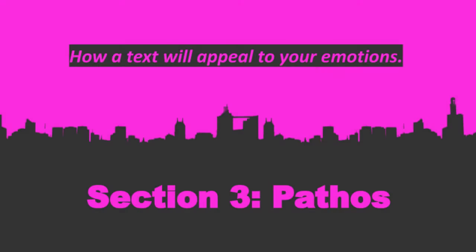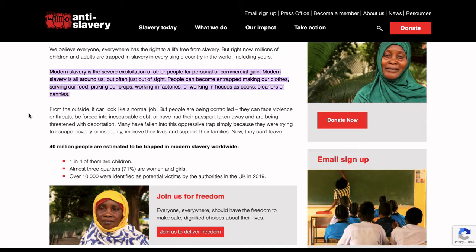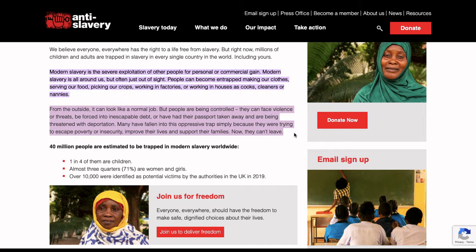Section 3. Pathos. The second main appeal is pathos, or the emotional appeal. Pathos can also take many forms, but the main one, in this article at least, is in the word choice. Look at the words in this paragraph: violence, debt, deportation, and all because these people were just trying to help their families. It's supposed to make one feel sad and want to help these poor people. In this way, the pathos is adding to the rhetoric of the web page.